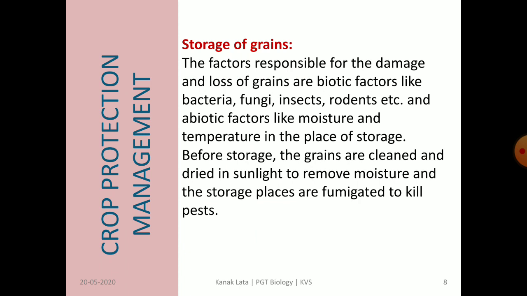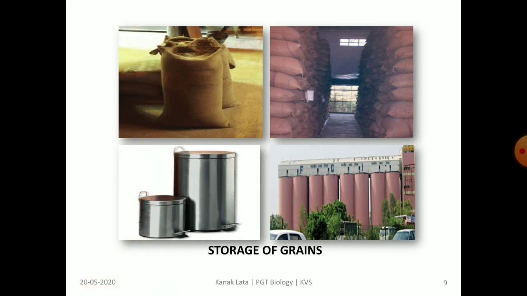So, before storing the grains, they should be sun dried and cleaned, and the storage place should be fumigated with some chemicals to kill the insects. This figure shows how grains are stored in different containers.